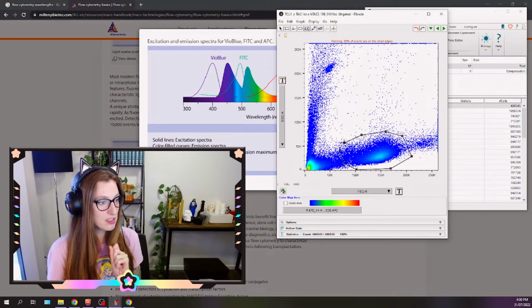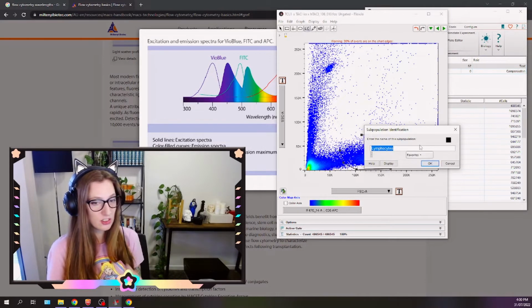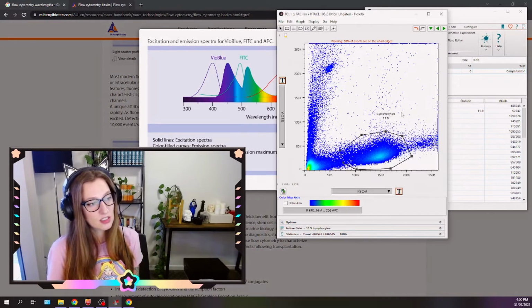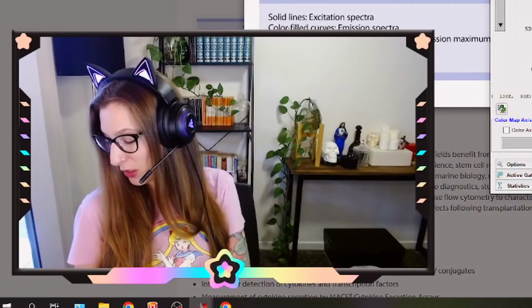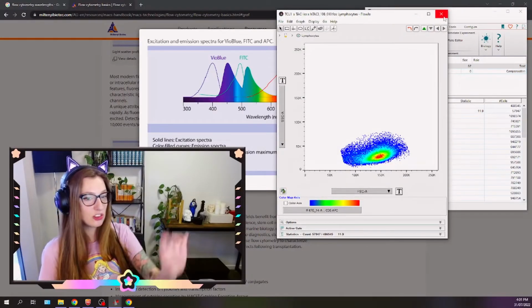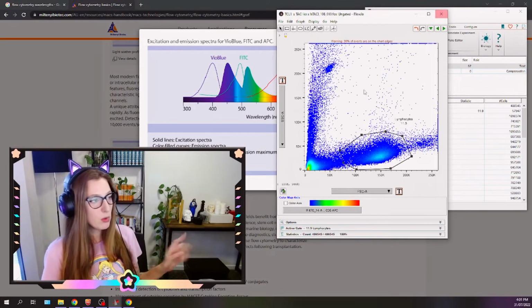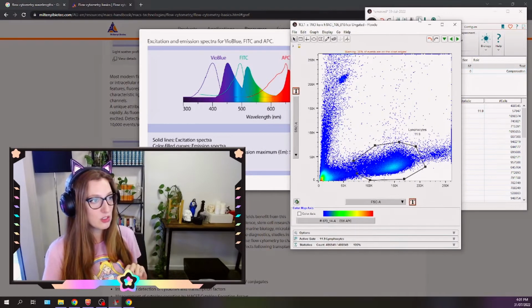So this being a blood sample, this area of dots, these are our lymphocytes. Lymphocytes basically include all of your white blood cells: your T cells, your B cells, your NK cells. Anywho, let's go into this population. You can see now that you've gated out all that other stuff. What we're going to do now is some compensation.